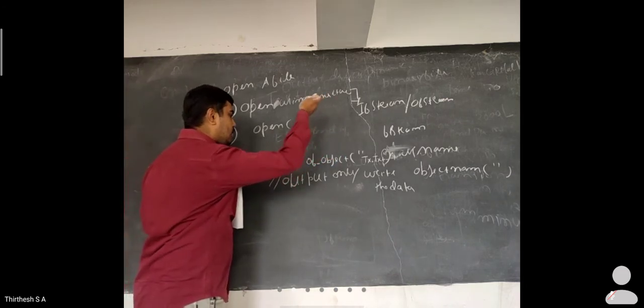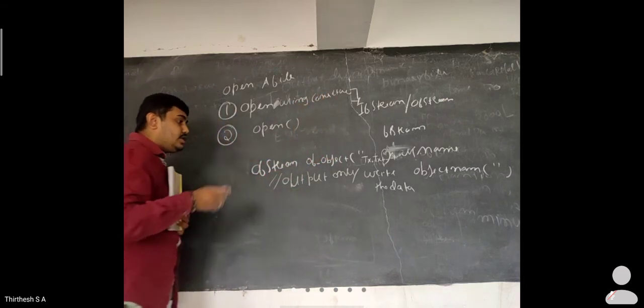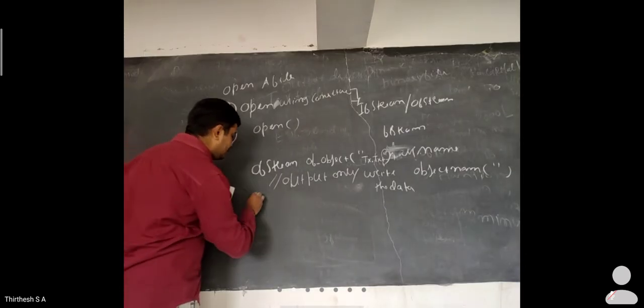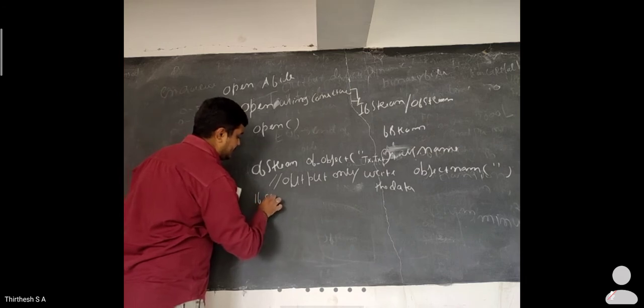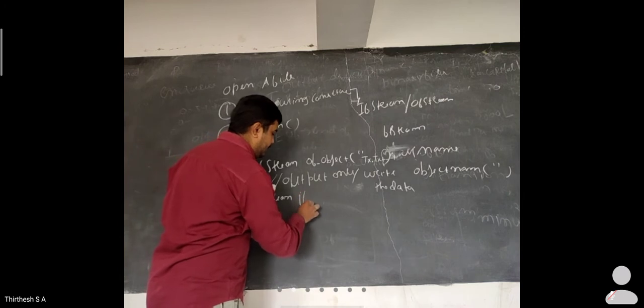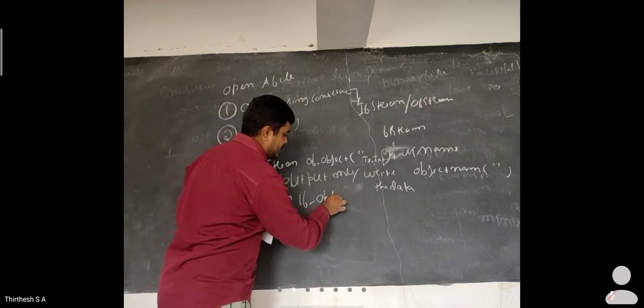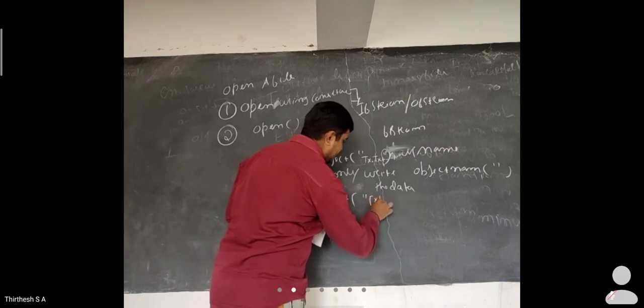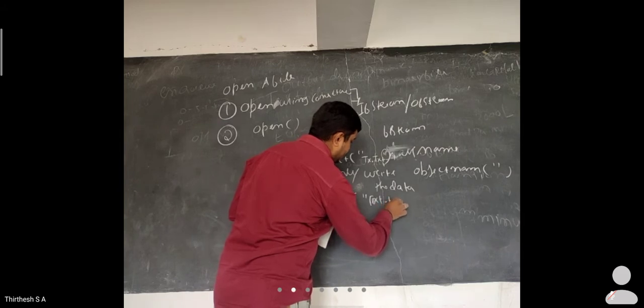Next, how can I use this to read data? You should use ifstream followed by an ifstream object, for example with text.txt.